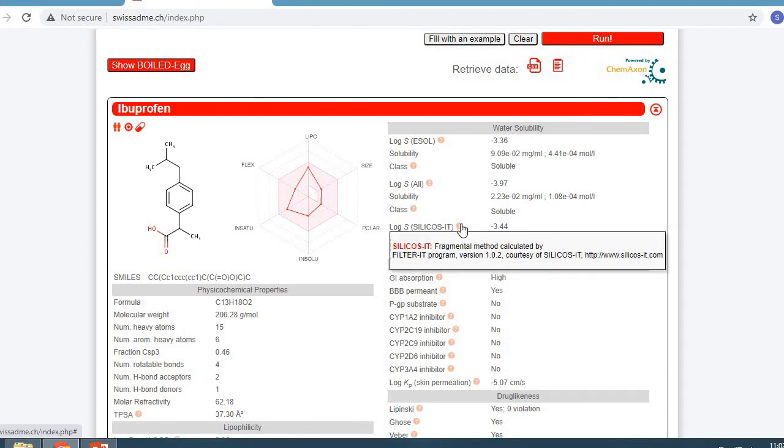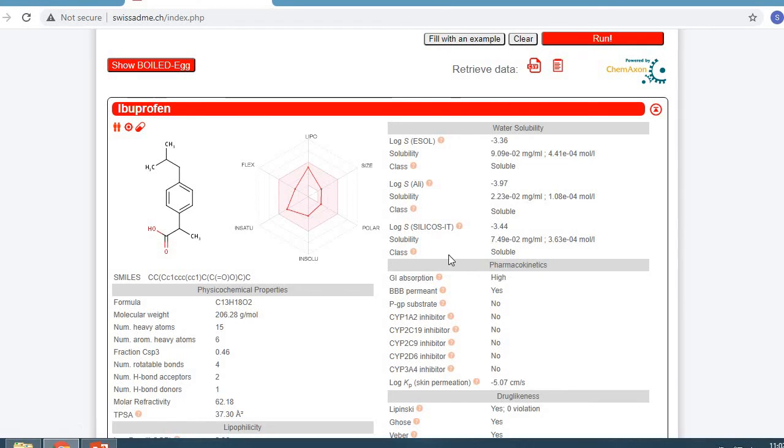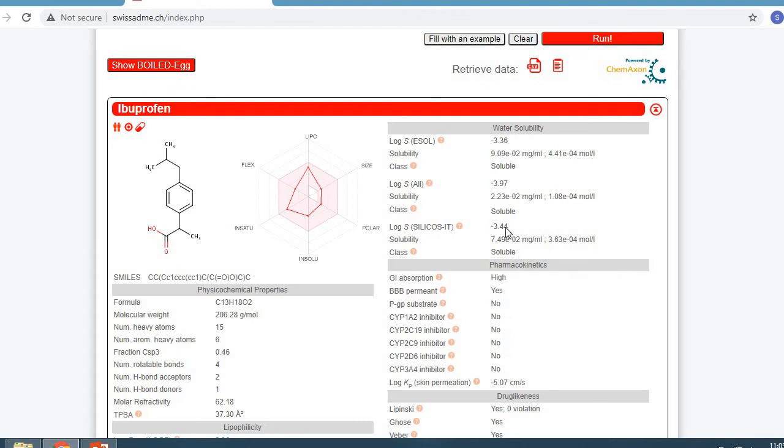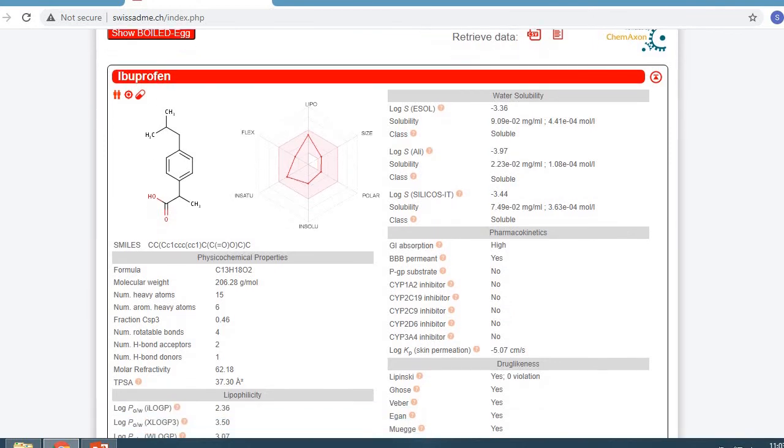Log S, that is Silicos-IT, the fragmental method calculated. The reference is given and the value is minus 3.44. Now the solubility class on the log S scale, the values for insoluble, poorly soluble, moderately soluble, very soluble and highly soluble are given, and all are showing a soluble result.